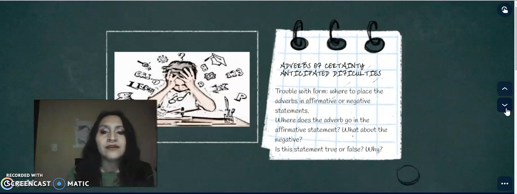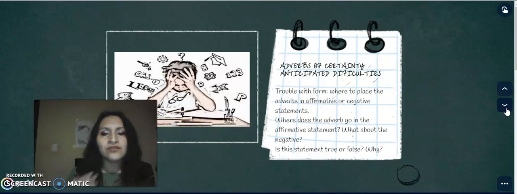The anticipated difficulties that I think my students will have with adverbs of certainty are related to the form. I think that they will find it difficult to know where to place the adverbs in affirmative or negative statements.